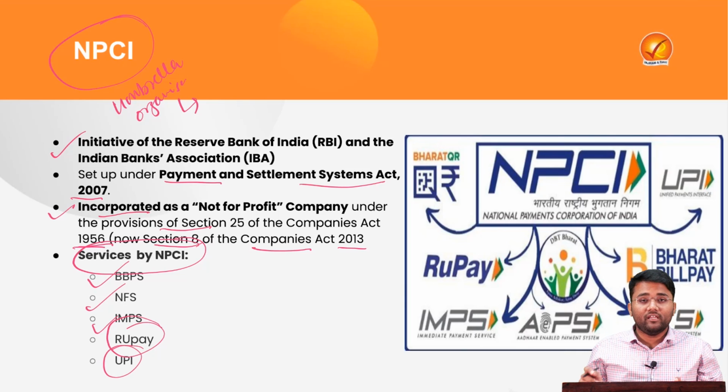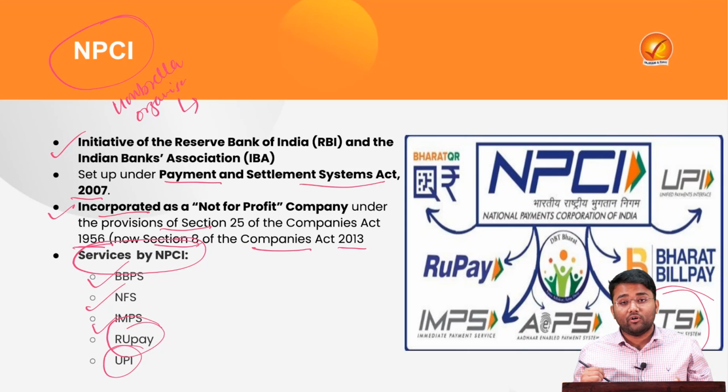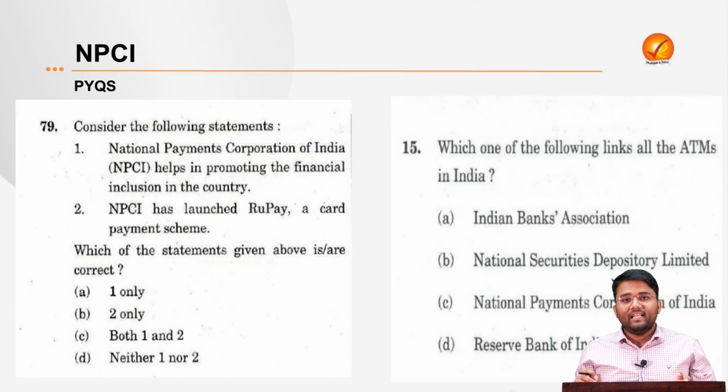Then there is UPI or the Unified Payments Interface, which also provides for the quick transfer of funds, but here your mobile number should be linked to your bank account. Then there is Cheque Truncation System or the CTS, which leads to faster clearance of cheques, where instead of the physical cheque being moved from one place to another, the image of that particular cheque is moved from one bank to another bank. Now, let's see two prelims questions that have appeared from this particular topic, that is NPCI.